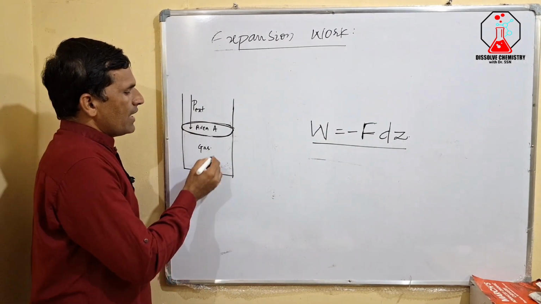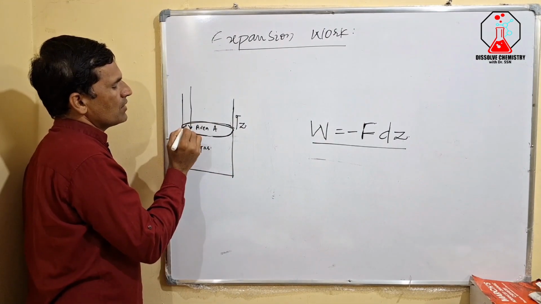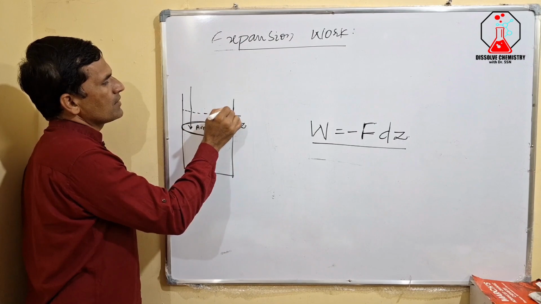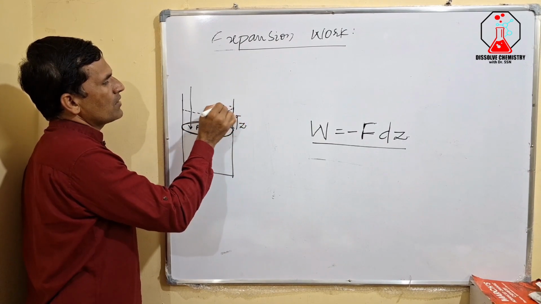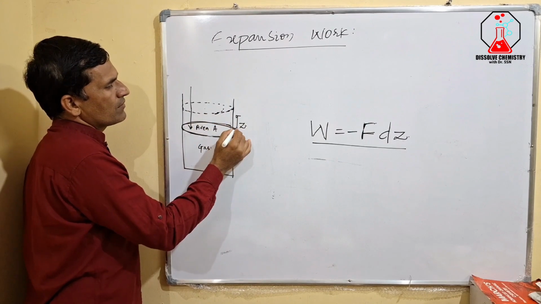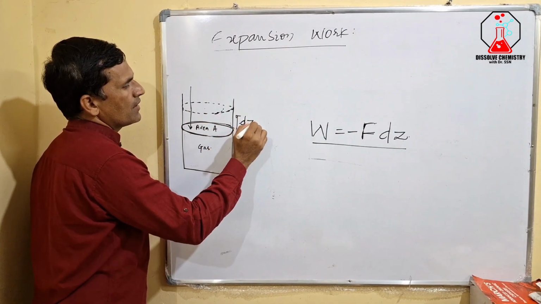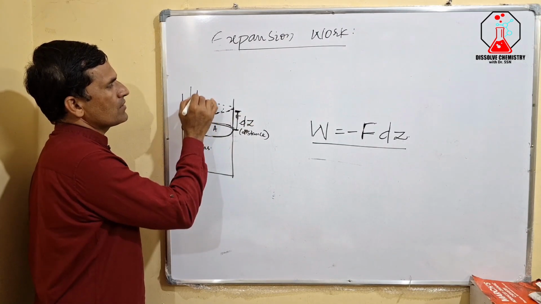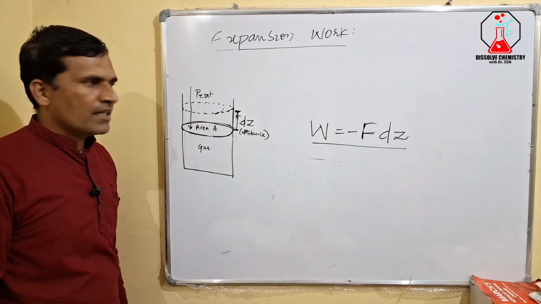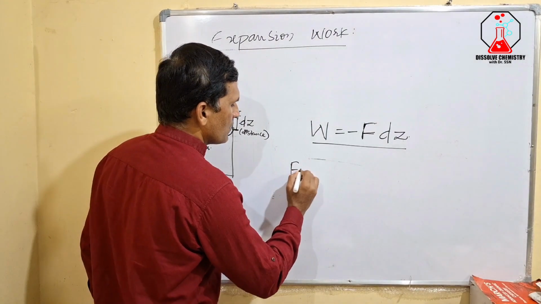Now what happens? The gas expands against the external pressure, and the piston moves by a distance dz against P external. Then how do we give the force?